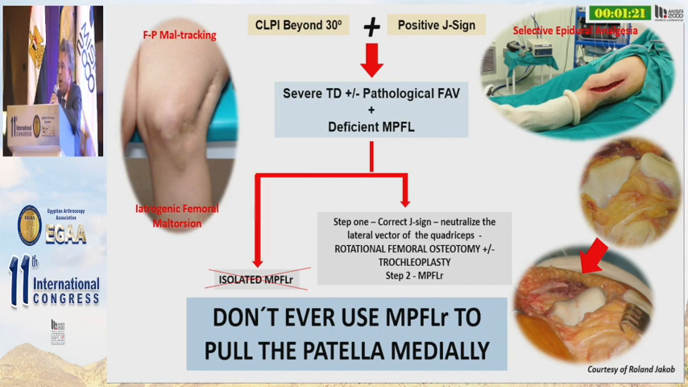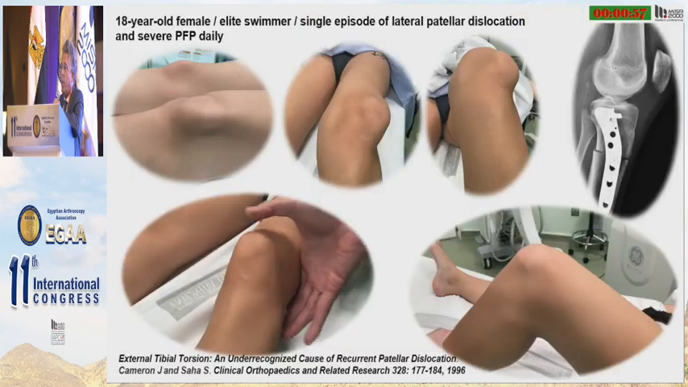In these patients, we must perform as the first step the correction of the J sign in order to neutralize the lateral vector of the quadriceps by means of rotational osteotomy and/or trochleoplasty. In a second step, we perform an MPFL reconstruction. Don't ever use MPFL reconstruction to pull the patella medially.